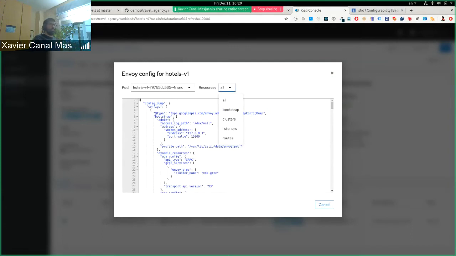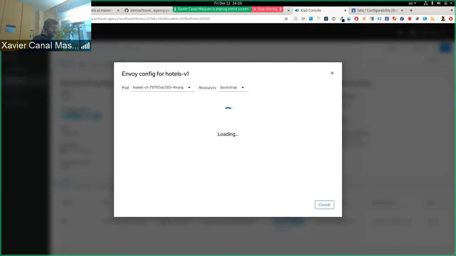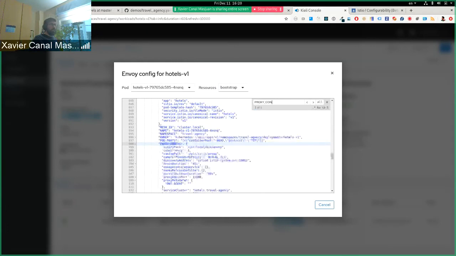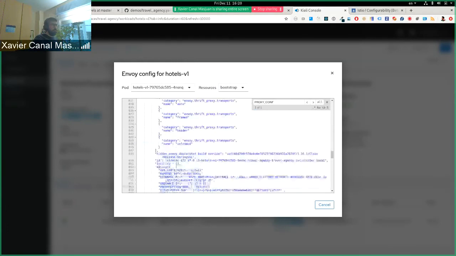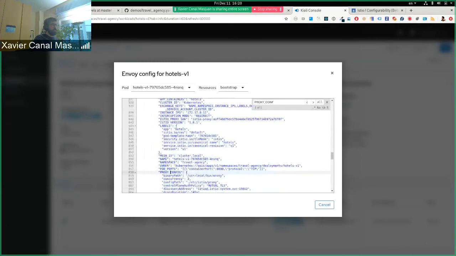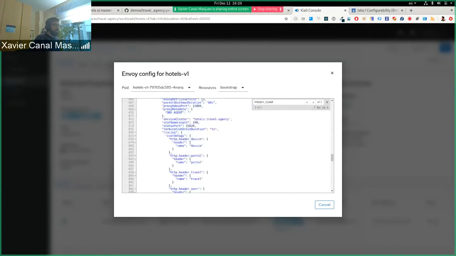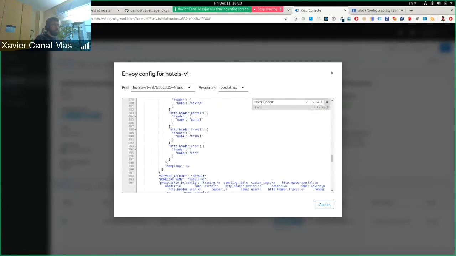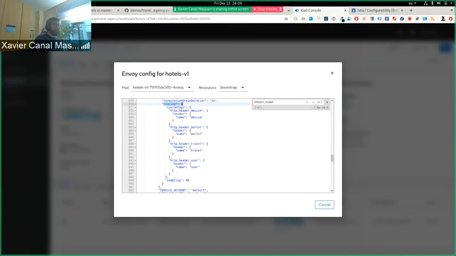What we want is to go to the bootstrap section and look for the proxy config field. And we see that, yes, under the tracing field, it has performed the update with the custom tags. It looks all right, but something is not working.